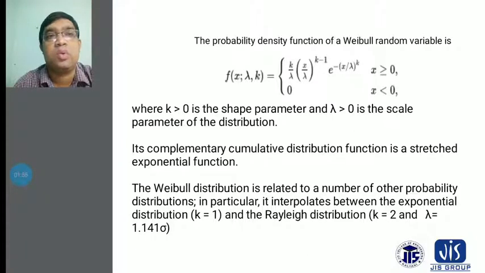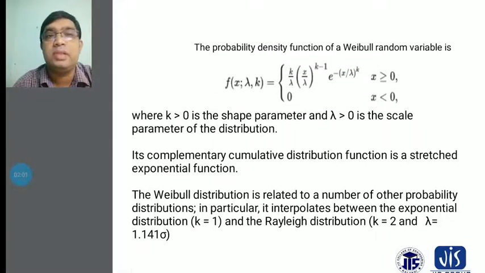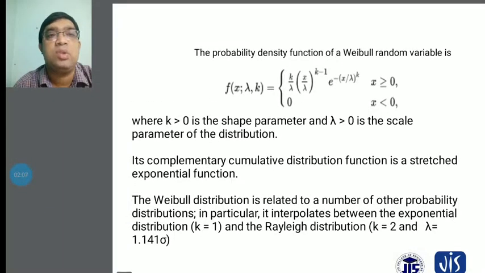This formula comes from the Weibull random variable and depends on the k factor. Here k is greater than 0, the shape parameter, and lambda is greater than 0, the scale parameter of the distribution.